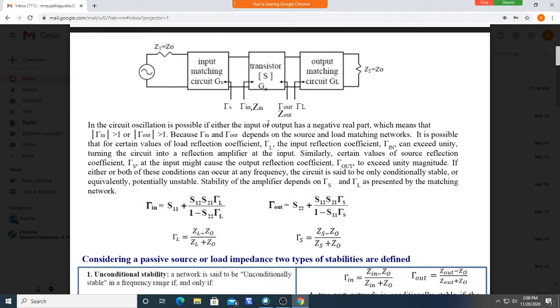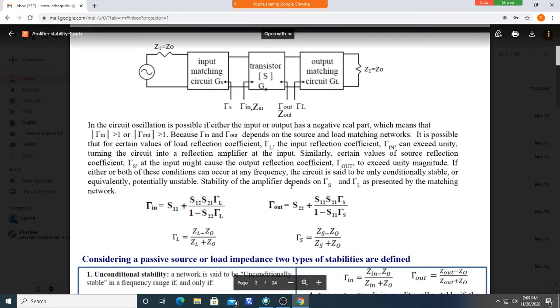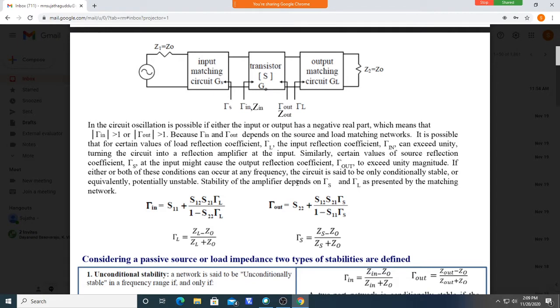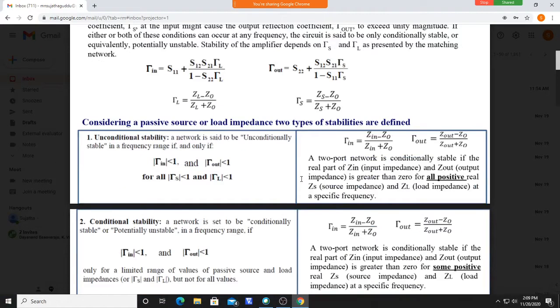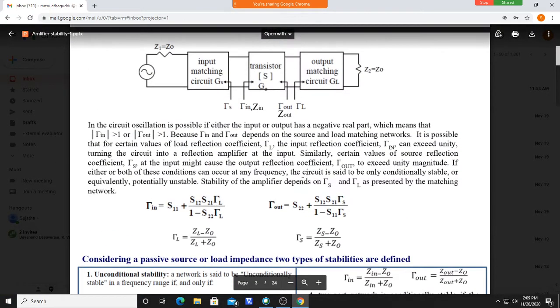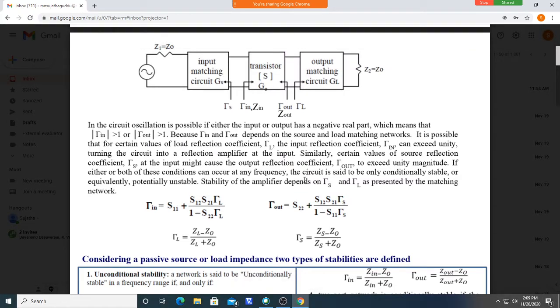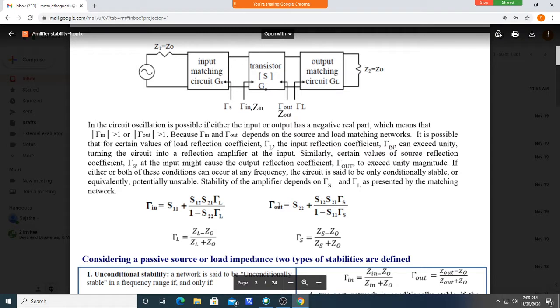Stability of the amplifier means we should check which values we can use, so that Γin and Γout do not exceed the value of 1. You should check for those ZS or ZL impedances; they may be any value over the Smith chart, but if you take those values, what we expect is that this should not become greater than 1.